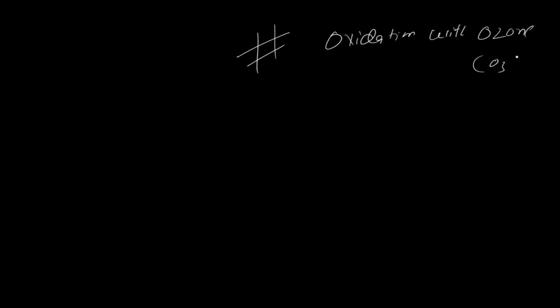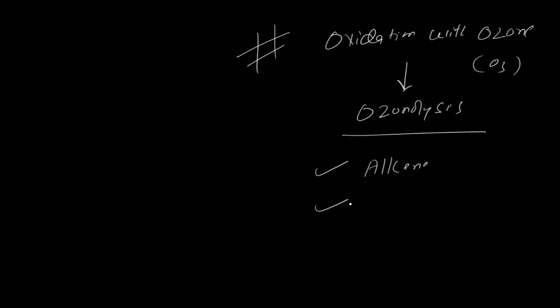Now the most important reaction we are going to discuss. This is known as oxidation with ozone, and oxidation with ozone is known as ozonolysis. So what are the conditions for ozonolysis? Ozonolysis can take place: an alkene is required, so obviously alkene will be there, and ozone will be required, obviously.